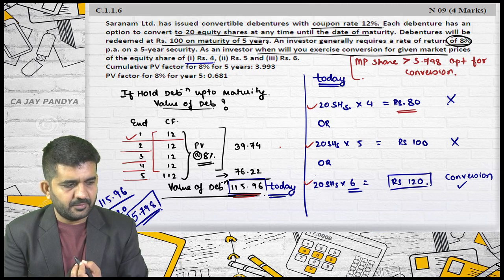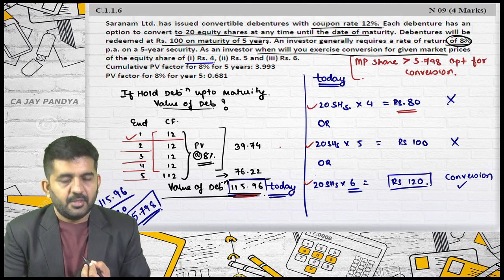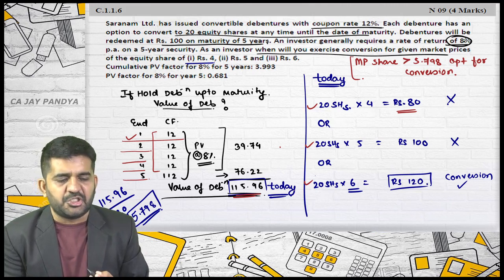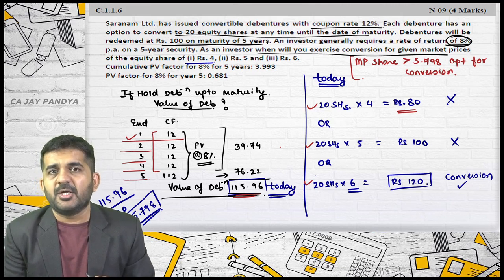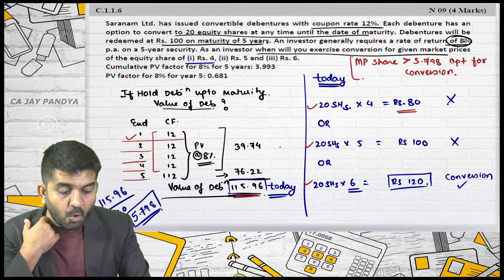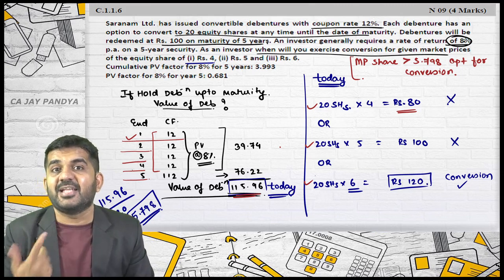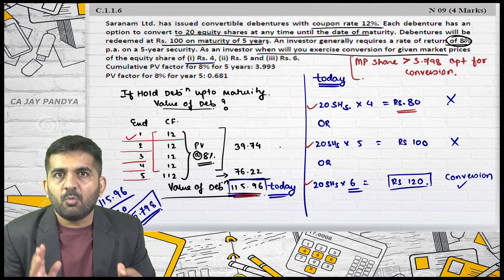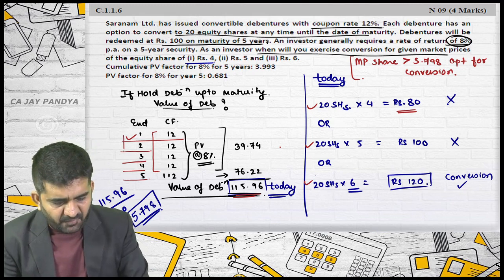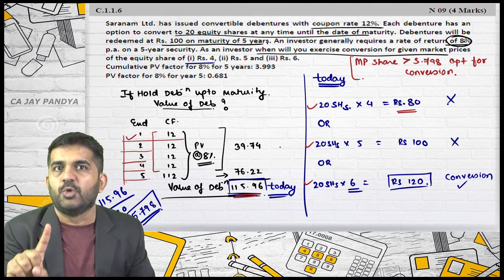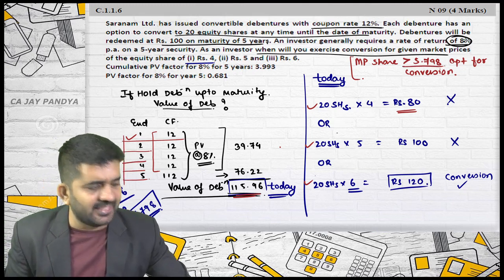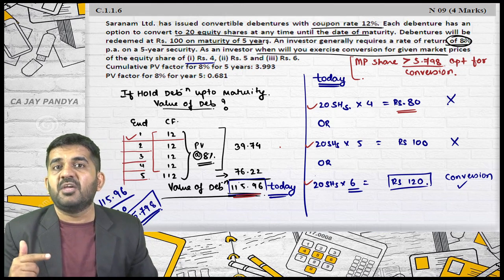Yes, sir. But again, in the question, they have never mentioned that these 4, 5, and 6 rupees are the market price as on today or as on any whatsoever date. Agreed. They have not mentioned this. Strictly interpreting the question, you can do this. But you will have to give all the 5 years' market price and then analyze whether after first year you will be converting it into shares or not. What I have done is this exercise one time, that is today. If the market price today is greater than this, I will be opting for conversion.